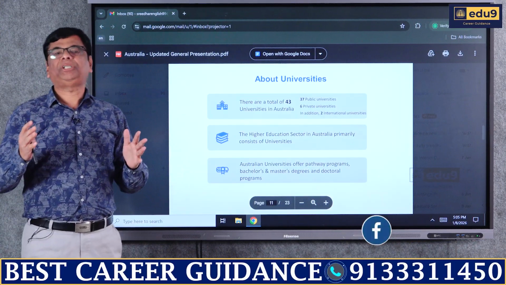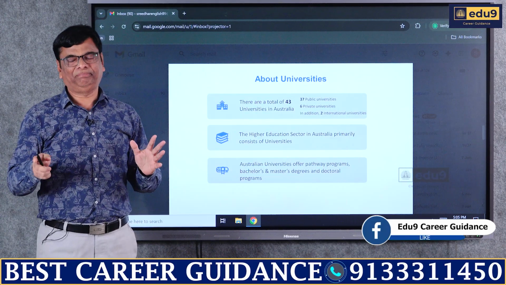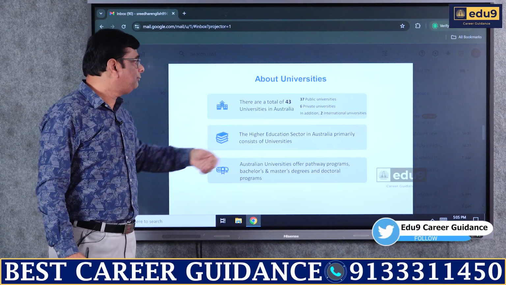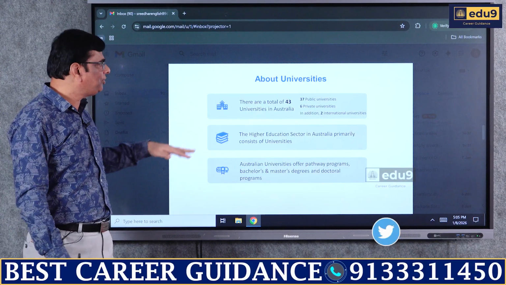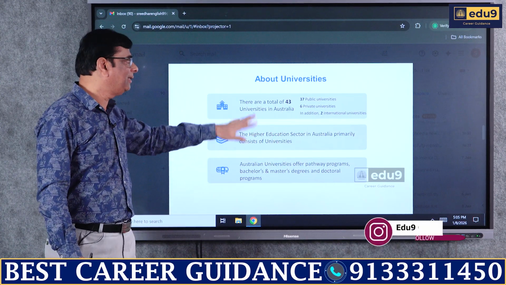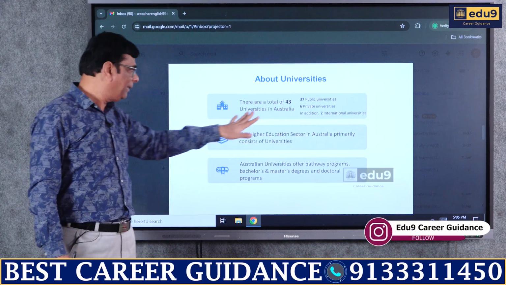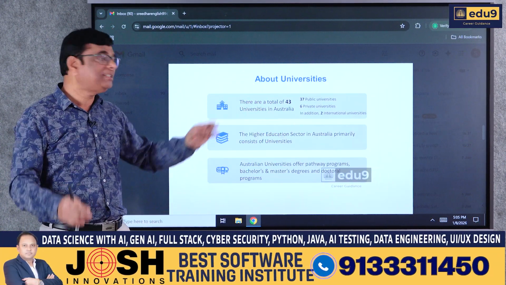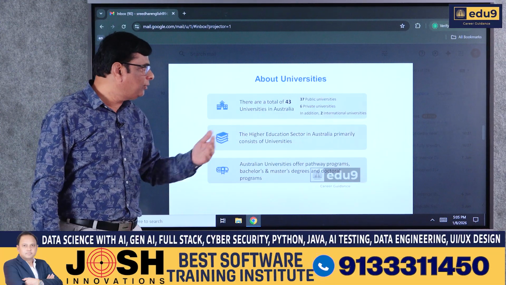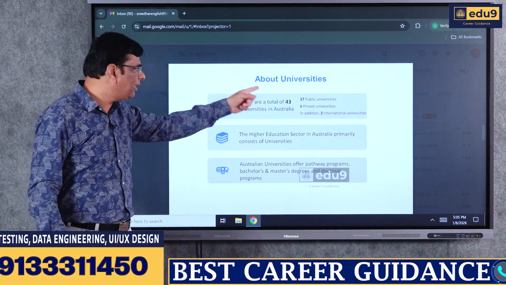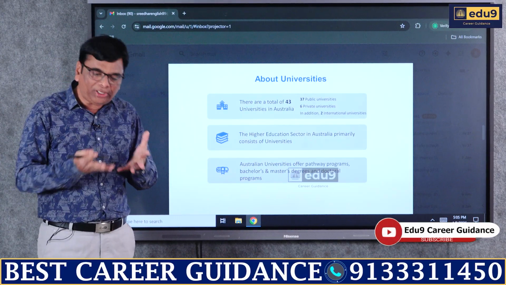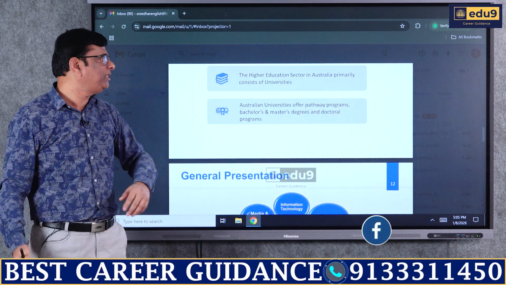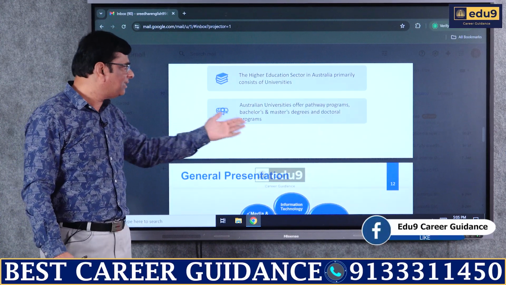Now, some information about the universities which are available. If you see here on this particular screen, there are a total of 43 universities in Australia, of which 37 are public universities and 6 are private universities. And in addition to this 43, we do have 2 more international universities. The higher education sector in Australia primarily consists of universities. By looking at this number, you can understand that the majority of education happens in universities. Colleges are relatively fewer. Australian universities offer pathway programs, bachelor's and master's degrees and doctoral programs.